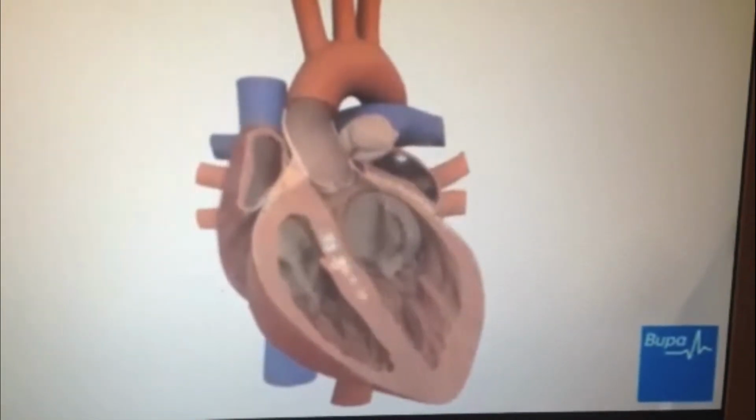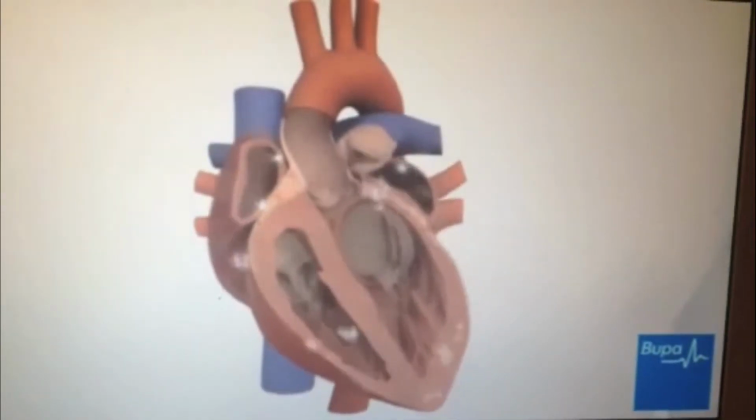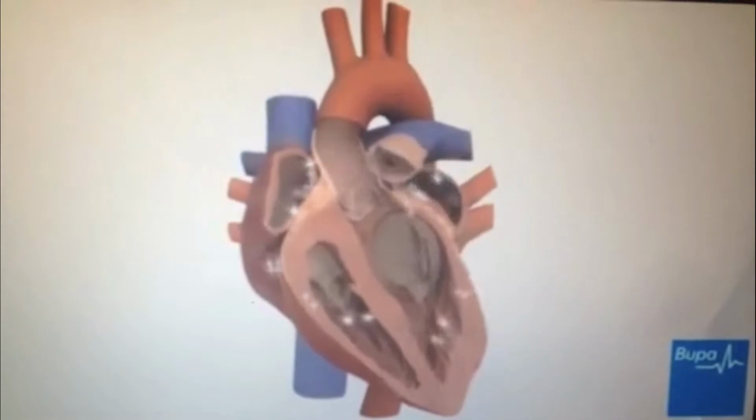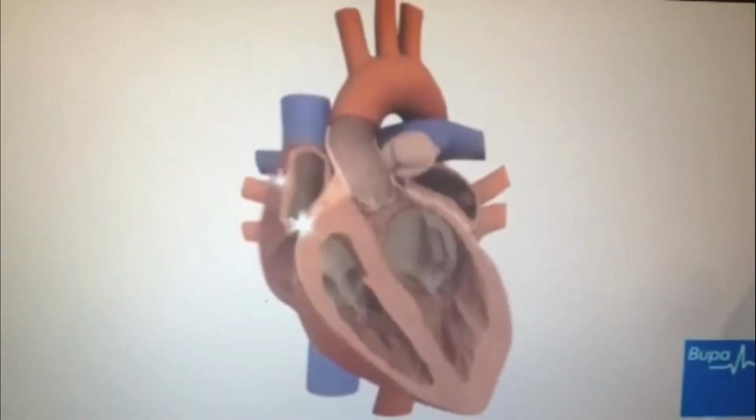As you can see in this video, the electrical signal must have been disrupted, therefore making a problem with the electrical system. This is commonly known as an arrhythmia. If the electrical system of your heart is diseased, injured, or not developed, you may have an arrhythmia.